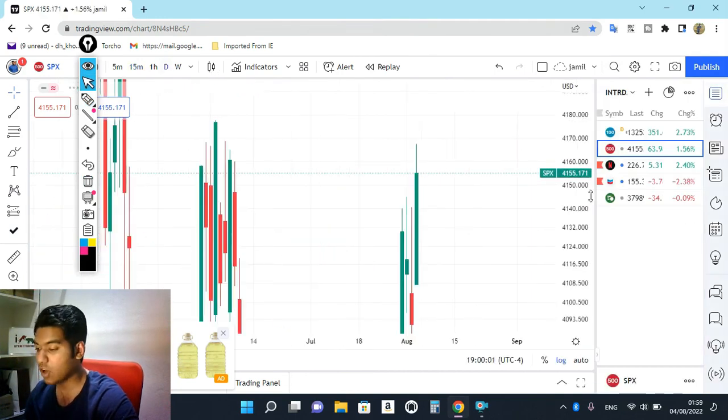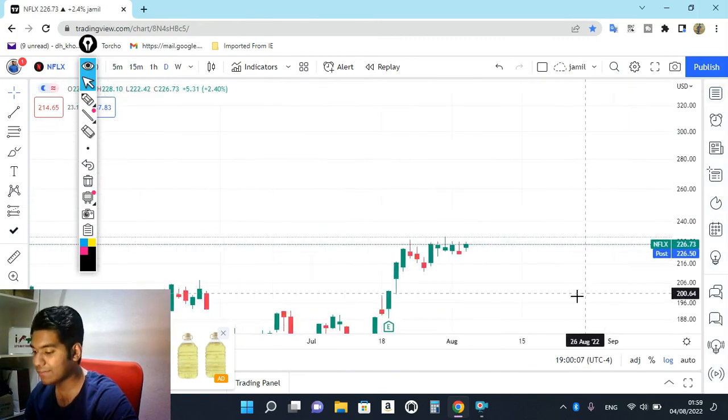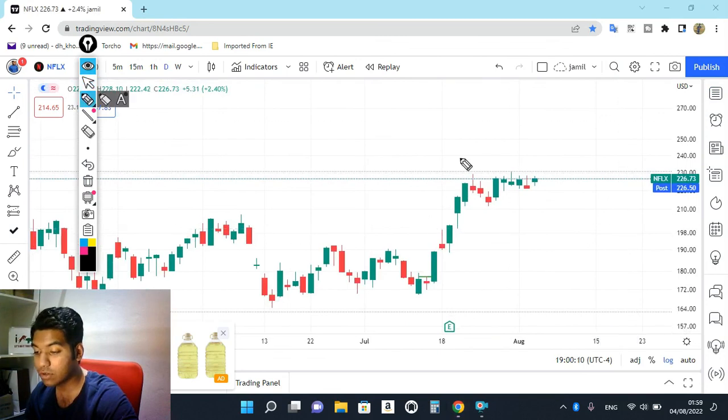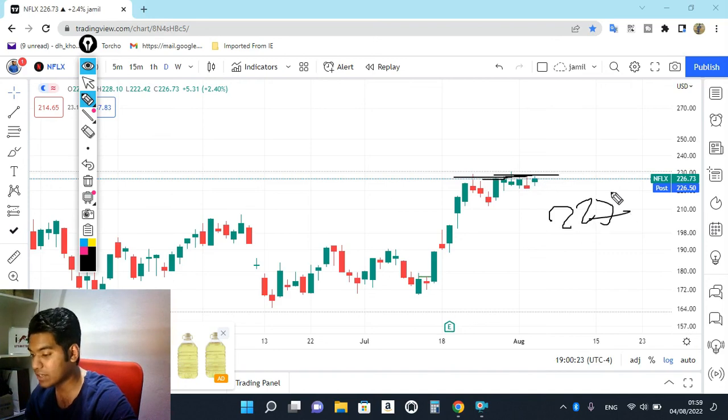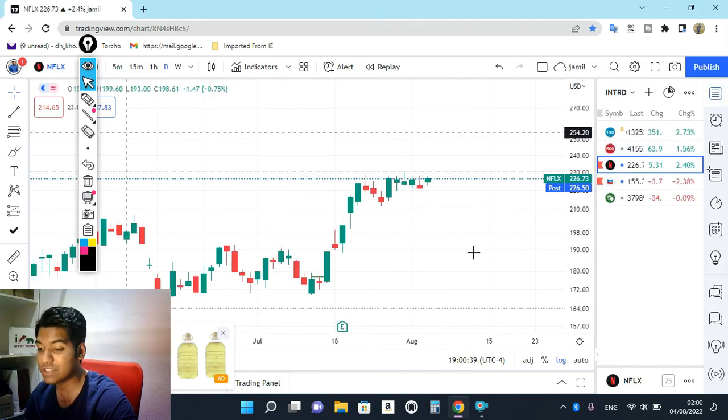Let's check the stocks, which stock we can find to sell or buy for tomorrow. The first stock is going to be Netflix. As you can see, the price is continuously hitting its resistance level. Almost 1, 2, 3, 4, 5, 6, almost 6 days the market is closing in the same range. That means buyers are aggressively buying here. As soon as it breaks 227, we can immediately buy here, with $2 to $3 stop loss and a target of 1 to 1. This momentum can generally become aggressive buying for tomorrow. So we can get very good momentum on the buying side. This is the first stock, Netflix.